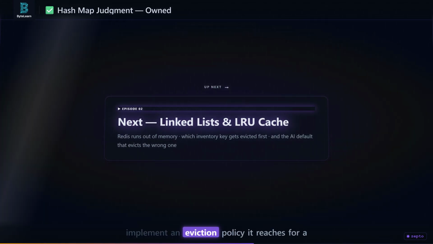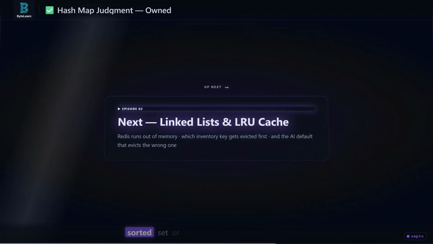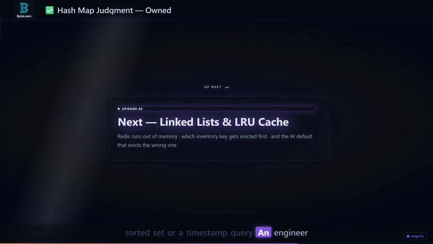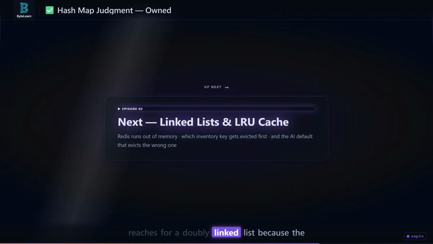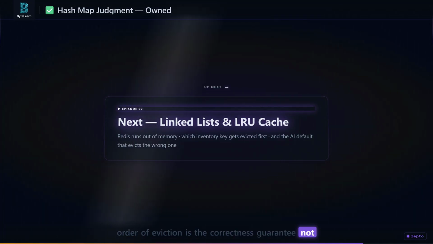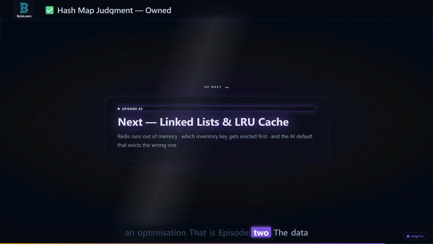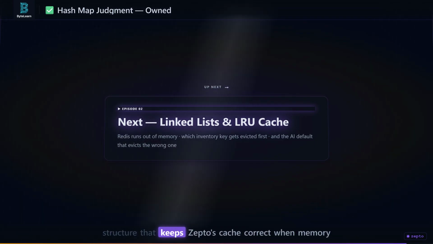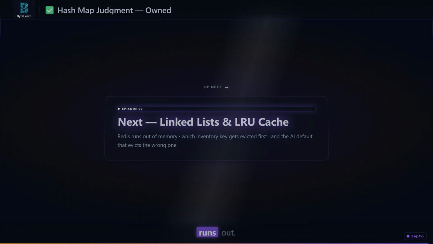When asked to implement an eviction policy, it reaches for a sorted set or a timestamp query. An engineer reaches for a doubly linked list because the order of eviction is the correctness guarantee, not an optimization. That is episode 2. The data structure that keeps Zepto's cache correct when memory runs out.